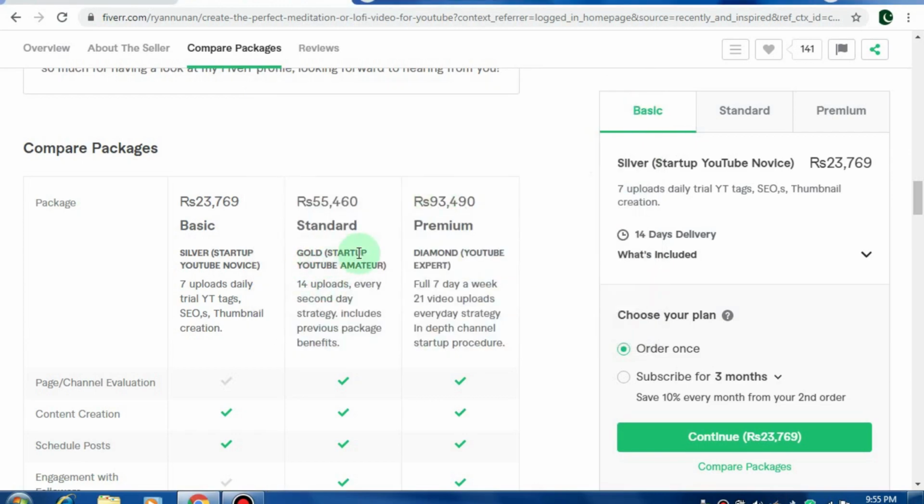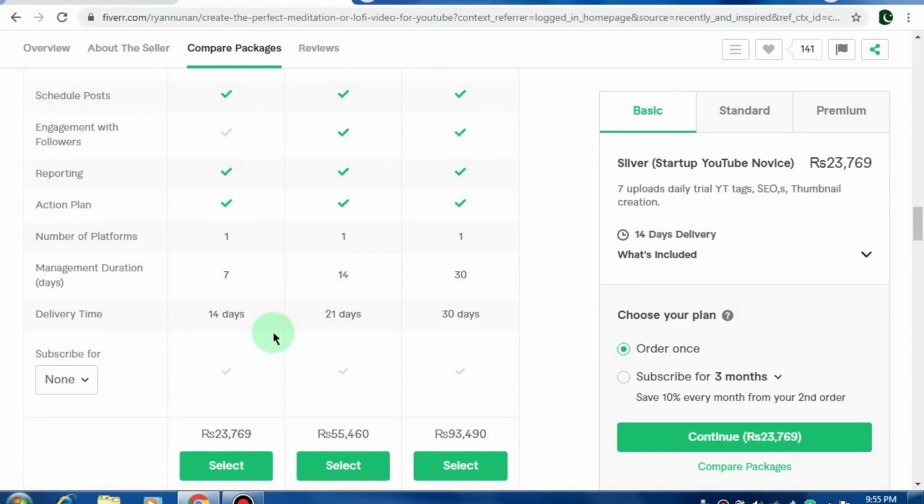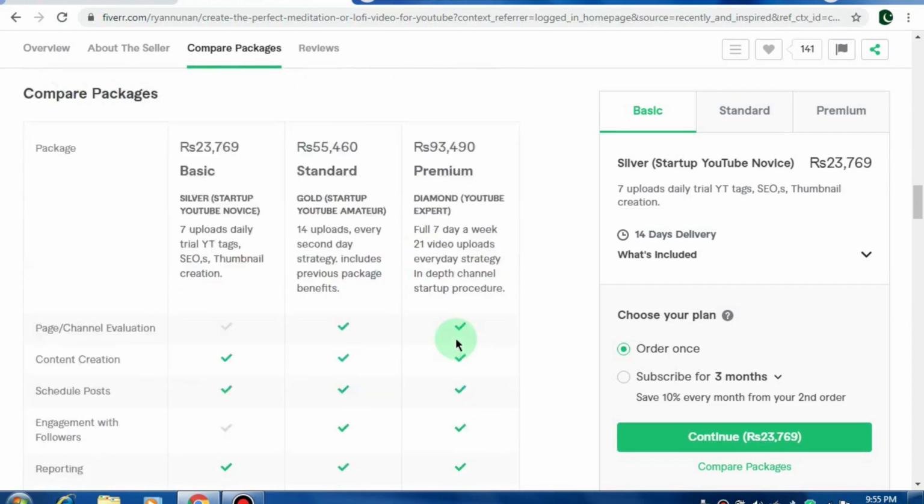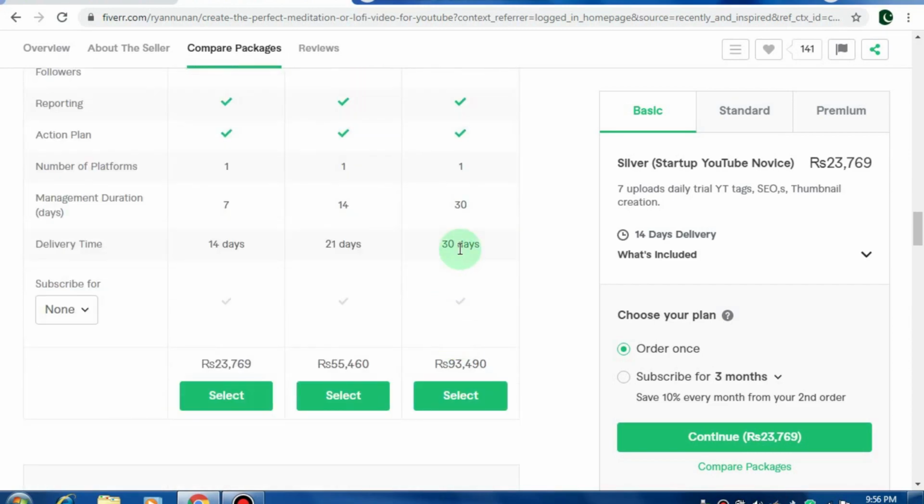But the second package, the standard one, is a little bit higher. It's gold, gold startup YouTube amateur, and the delivery time is 21 days, and he is taking more money, 55,460 Pakistani rupees. And the last one is premium, diamond YouTube expert, and the delivery time is 30 days, management duration is 30, and the price is also higher, 93,490 Pakistani rupees.